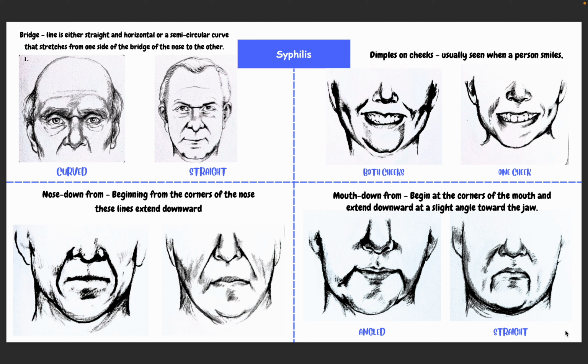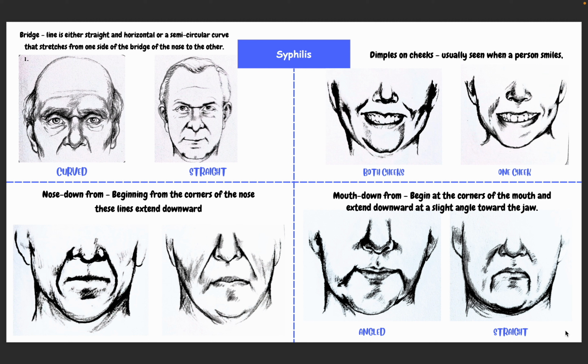Next one is dimples on cheeks. It is usually seen when a person smiles. So there would be dimples on the cheeks. It may be on both cheeks or it may be on one cheek. Both will be counted as 1 point. If it is on both cheeks, it is counted as 1 point. When it is on only one cheek, it is also counted as 1 point.